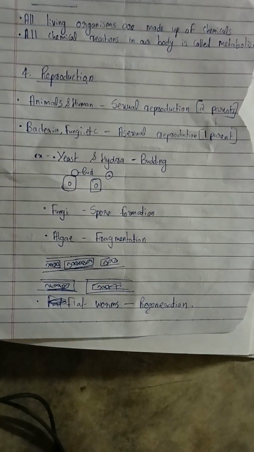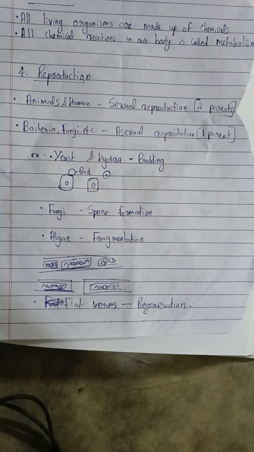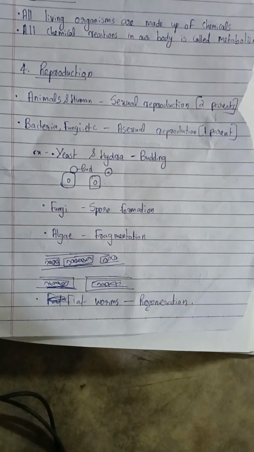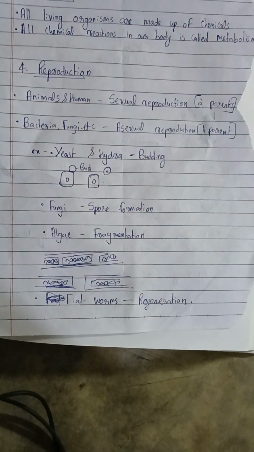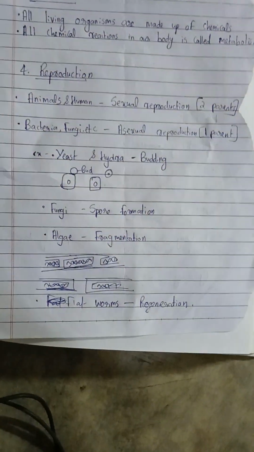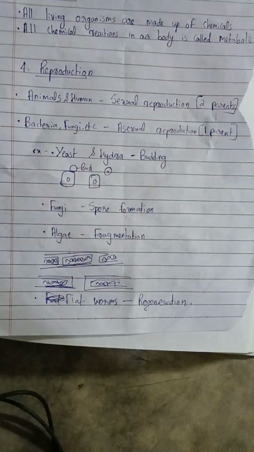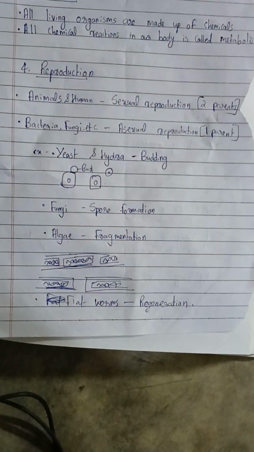Algae do fragmentation. Fragmentation means breaking the body into different fragments. You may see there is an algae cell, which splits its body into various fragments and does fragmentation. Algae is a freshwater microorganism. Fungi, yeast, hydra are all microorganisms.